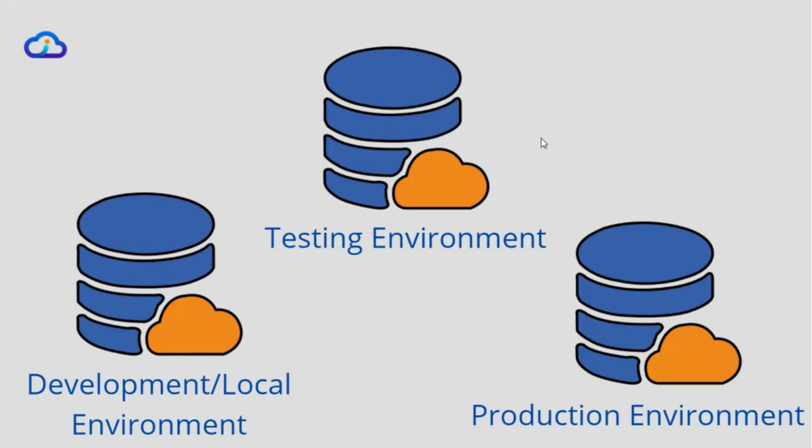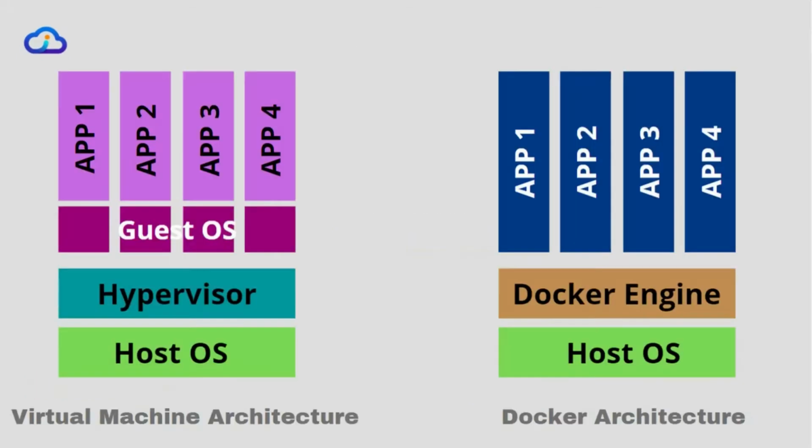Now the same thing happens when testing is done and it is moved to the production environment. If the production environment is not set up correctly, the application may not work as expected. As a solution to this problem, you need to package OS details, package details, code, and any other dependencies and frameworks into one file and then ship it to the other environments. This concept was first introduced by the hypervisor concept.